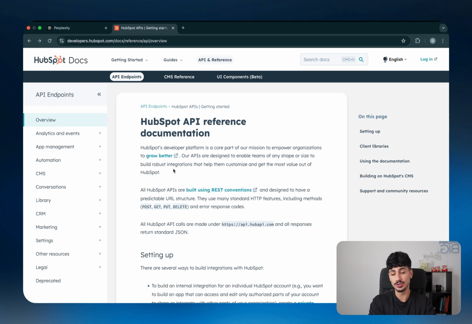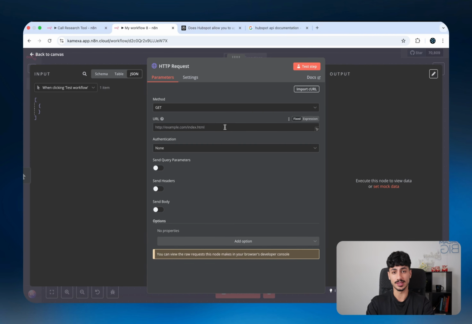Well, again, traditionally what developers would do is they'll come to the API documentation, they'll read through it, they'll try to find the contacts section, and then they'll grab the information that's required to be sent through with that API request, and then they'll come and fill out the actual HTTP request.